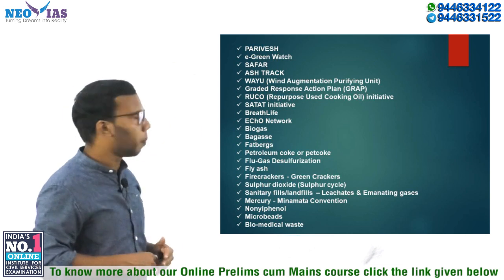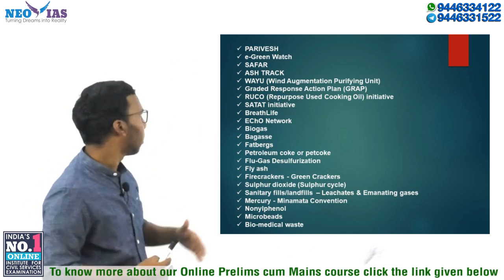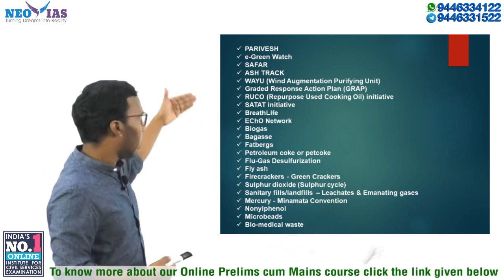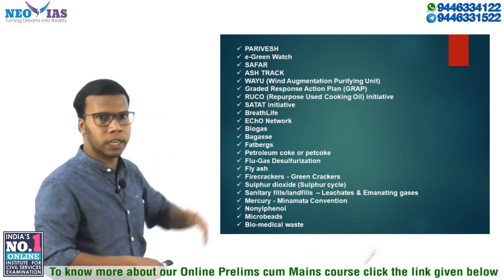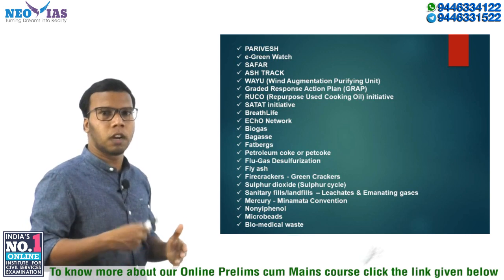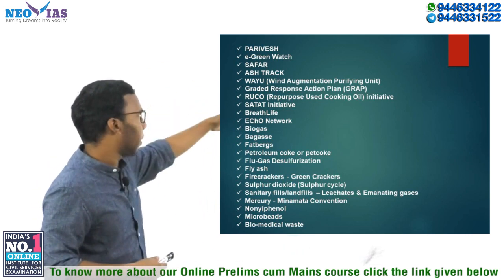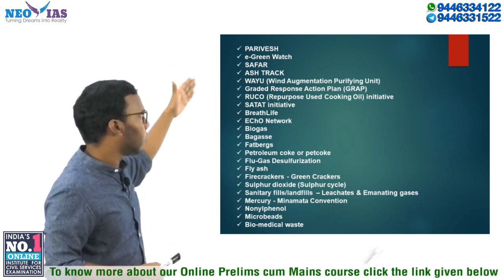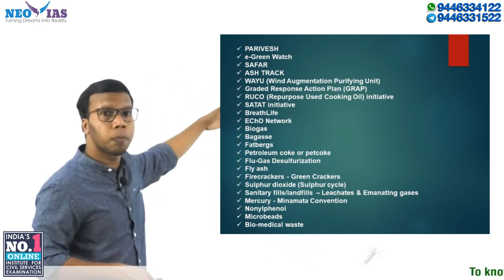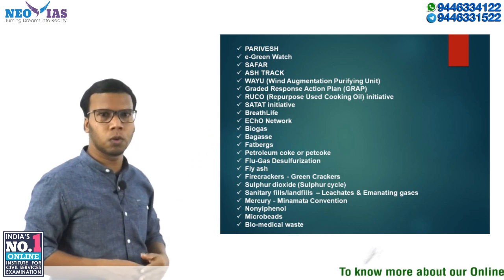Then the SAFAR application related to pollution and weather forecasting. Then ASHTRAC, a mobile application for tracking ash. Then VAYU, that means wind augmentation purifying unit. Then the graded response action plan, a pollution control measure practiced mostly in the Delhi region. Then RUCO, that means repurpose used cooking oil initiative. Most of the topics mentioned here are related to pollution.